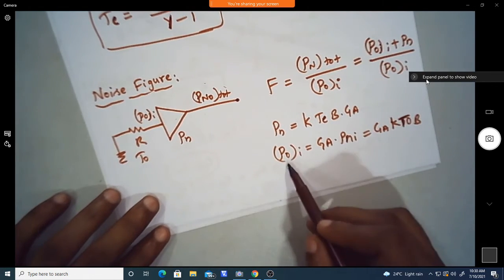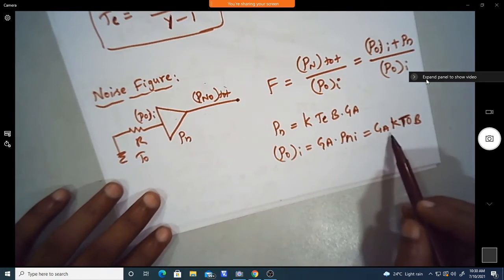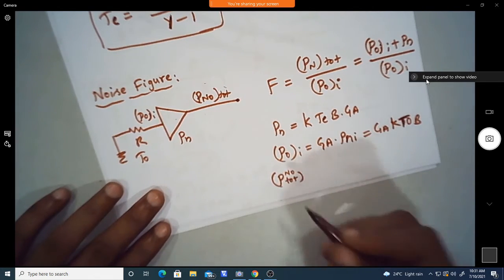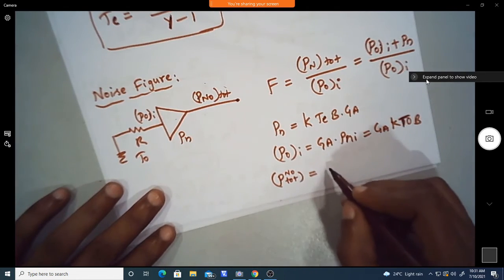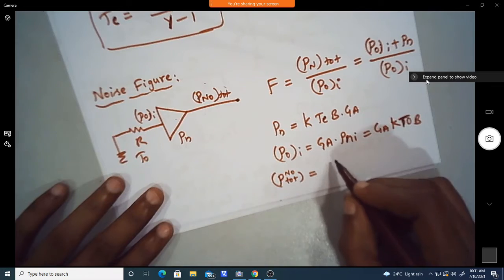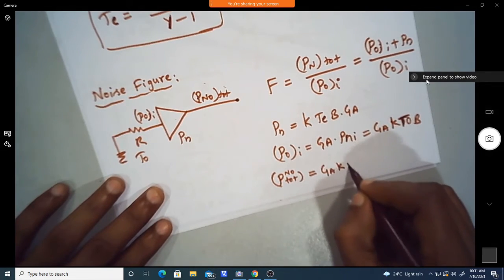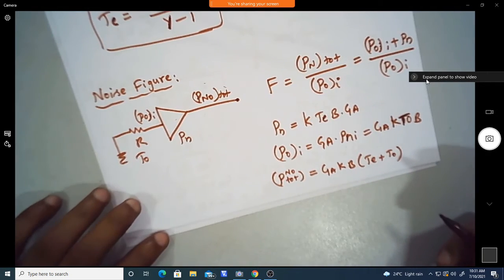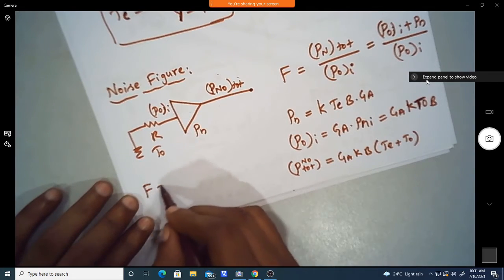Then the total available Pn naught at the output is the combination of these: Ga K B into Te plus T naught. So from this ratio we can define the noise figure.